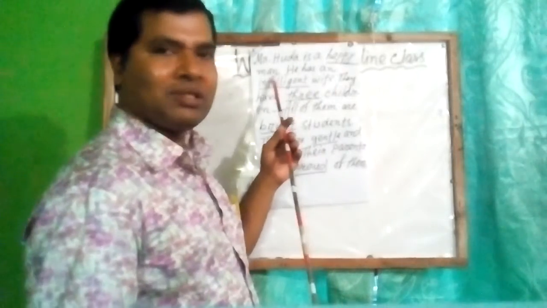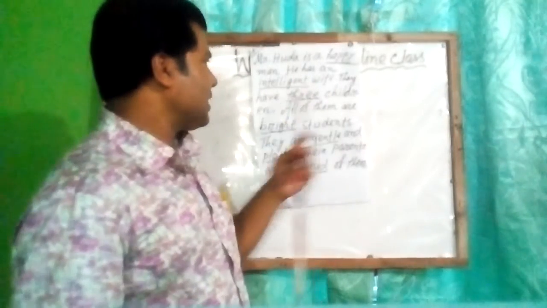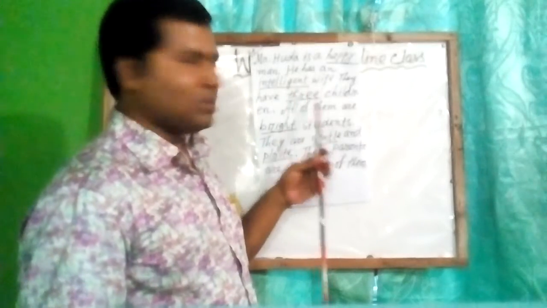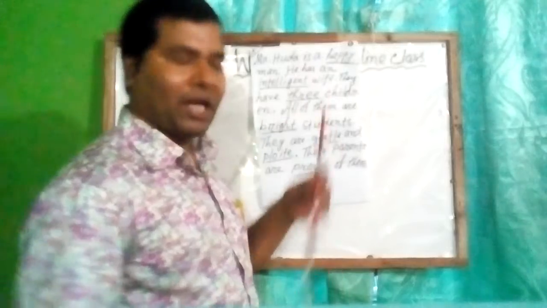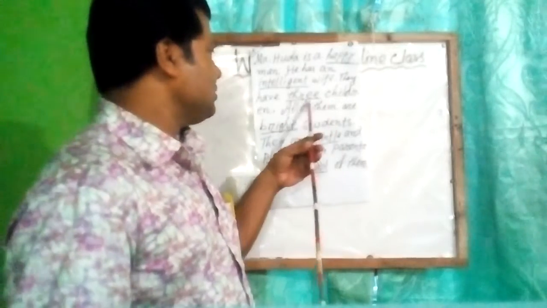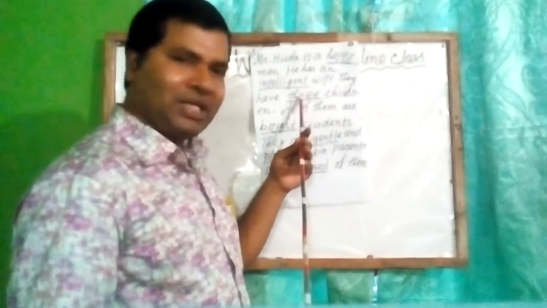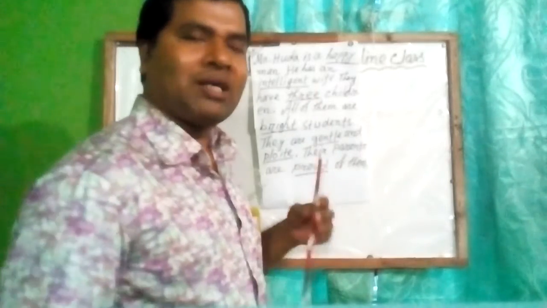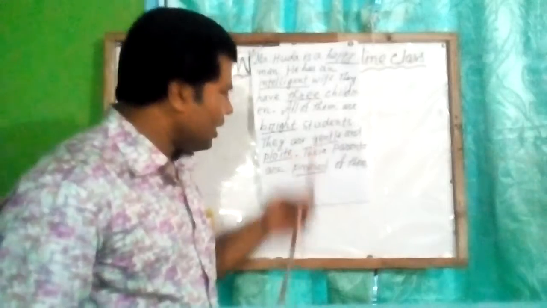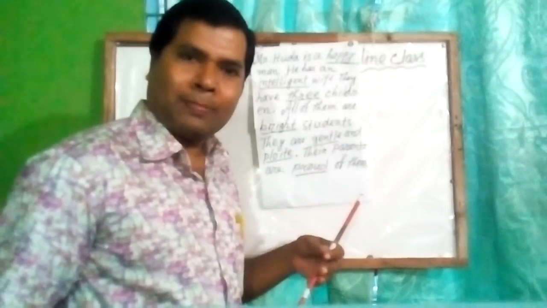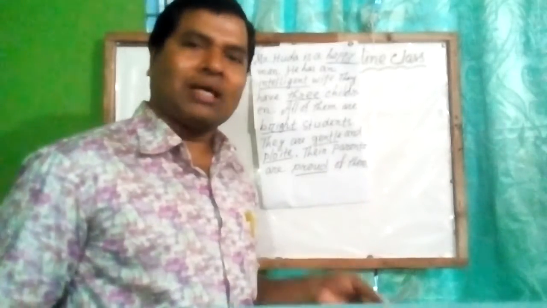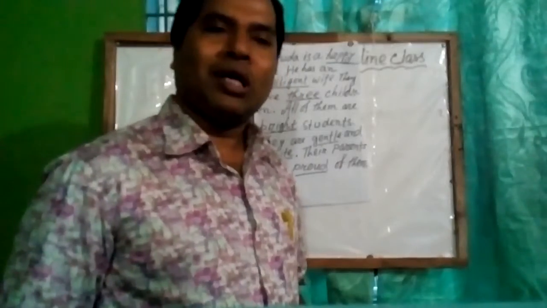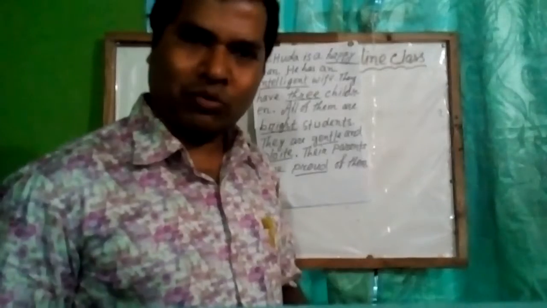In the second one, intelligent, it describes the wife of the man. And in the third one, they have 3 children, the underlined word indicates the number of their children. In this way, all other underlined words sometimes describe, sometimes demonstrate, sometimes qualify, sometimes modify the noun or pronoun.